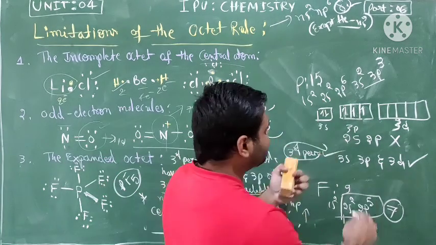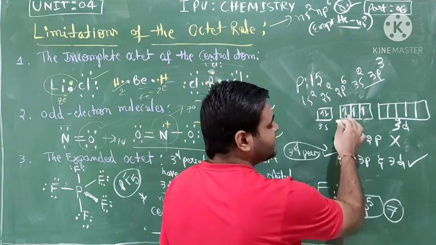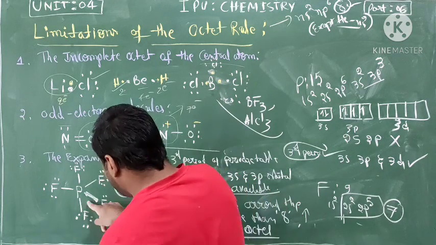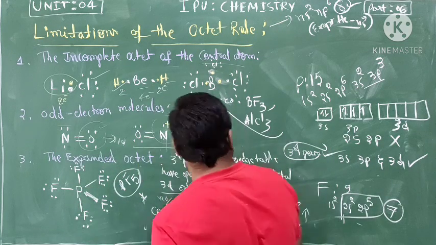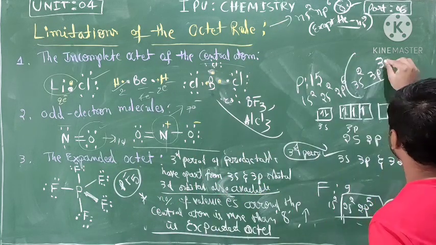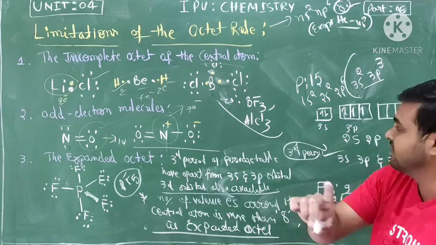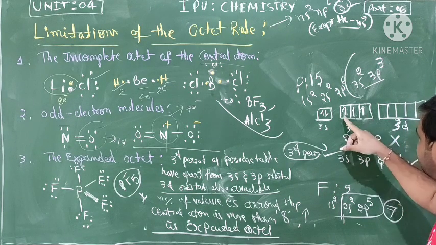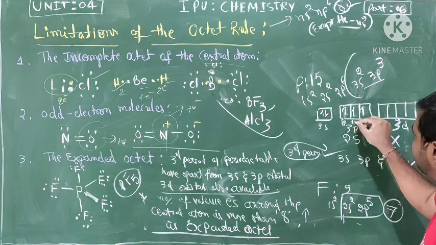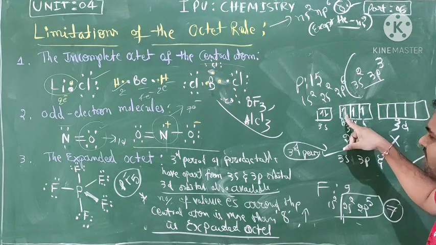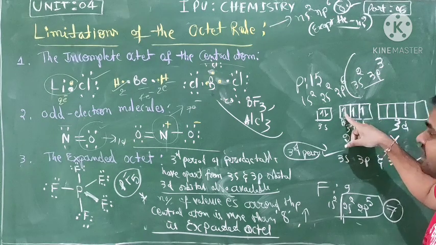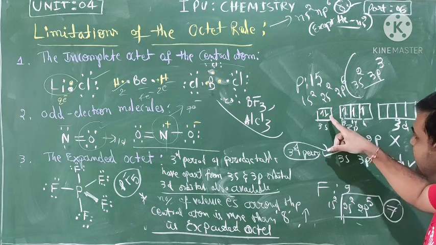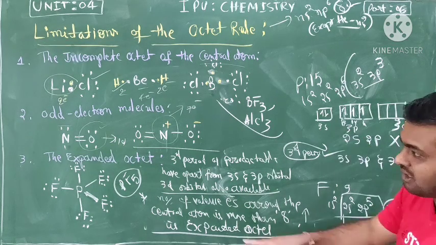So how many electrons are available for sharing in phosphorus? 1, 2, 3, 4, 5. Phosphorus is 3 plus 2, 5. The p orbitals are px, py, pz. In the p orbitals, one space is there to easily accept electrons, but this is completely filled.